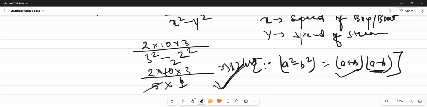And with the help of the formula 2dx upon x square minus y square, we will simply get the answer in less time, that is 12 hours.